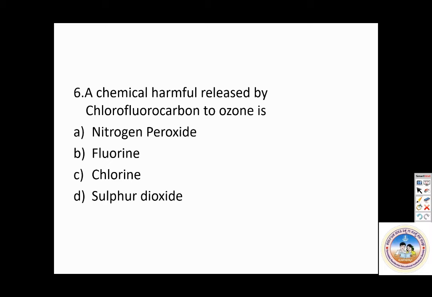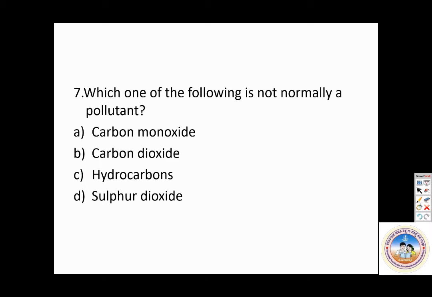Please answer, students. It is chlorine. Which one of the following is not normally a pollutant? So, it is present in the atmosphere, but it is not a pollutant. It is a pollutant only if the amount of it increases. So, think and answer.